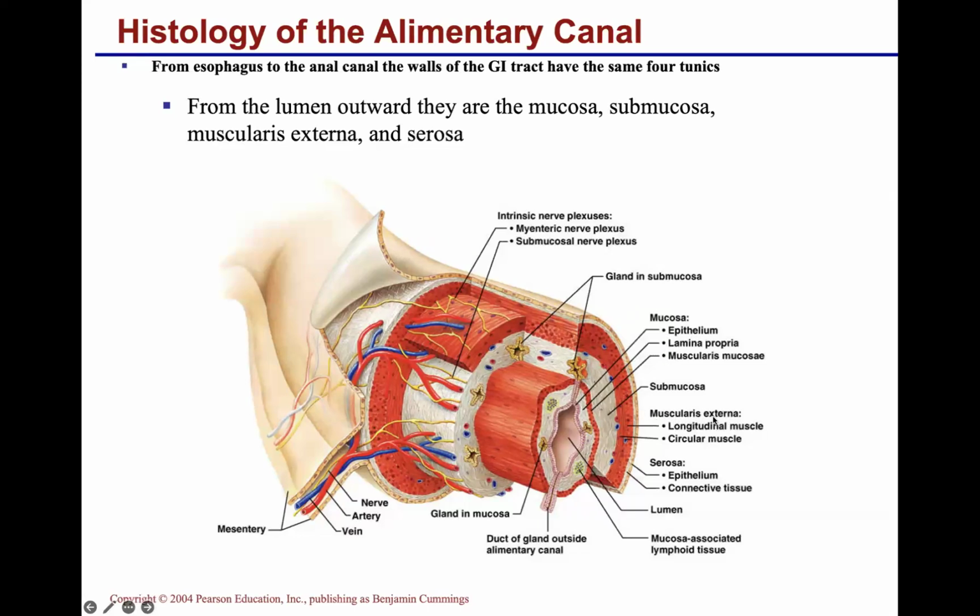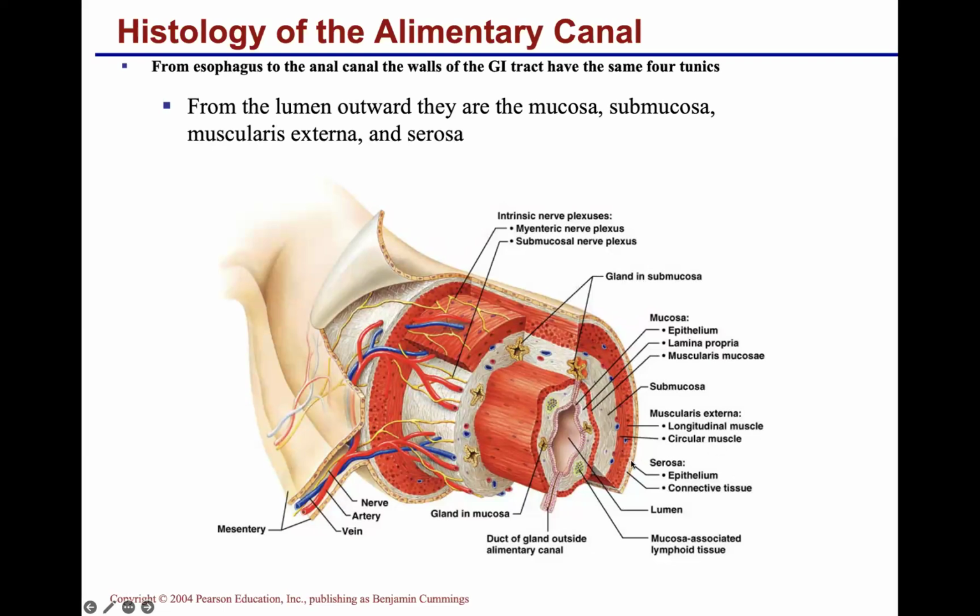And then the muscularis externa, which is the third layer. It consists of two muscular layers. One is the longitudinal layer, which goes top to bottom, and then there is the circular layer, which circles around the entire surface. We'll learn when we go into the stomach that there's another layer, an oblique layer, which is also present in the stomach. But right now, in general, the muscularis layer consists of two muscles: the longitudinal muscle and the circular muscle.